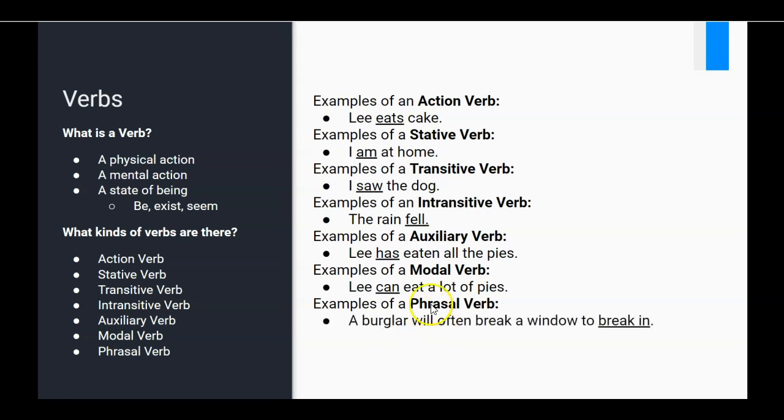So if we look at the example, a burglar will often break a window to break in. Here the phrasal verb break in means to enter illegally, which is different from break, right? So the in is just modifying the root verb there.